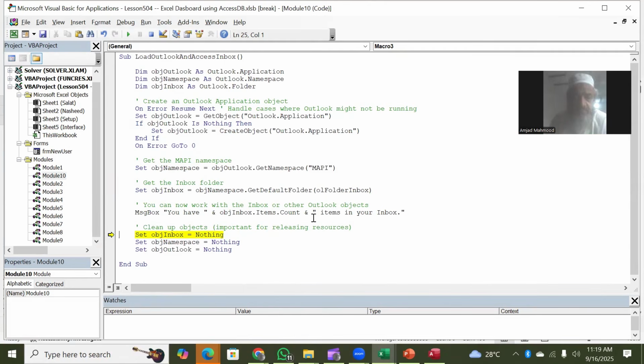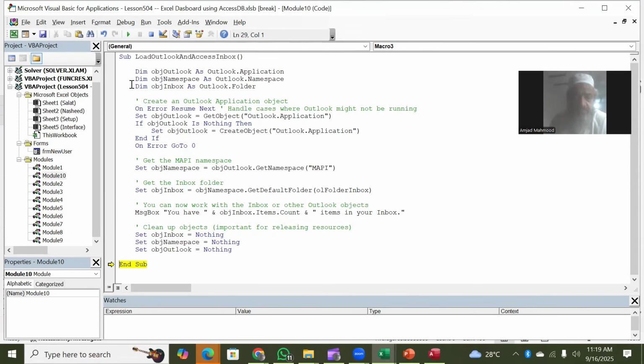And now it is clearing all the objects. This is always a good practice, and it is very necessary for efficient memory management while you are developing the system, right? So it is always good, when the thing is no more required, to set it back to nothing, so that it clears all the usage of the memory for you, right?